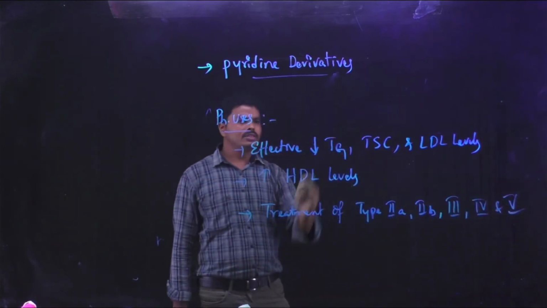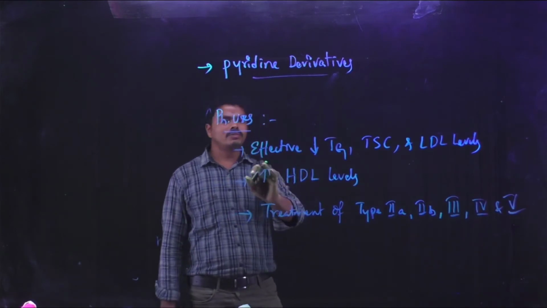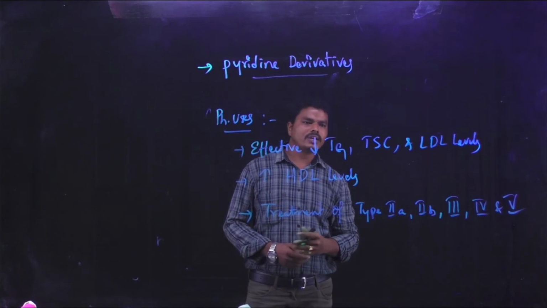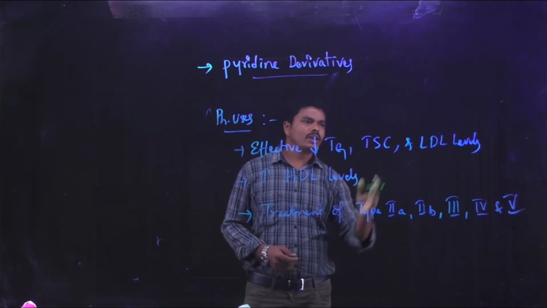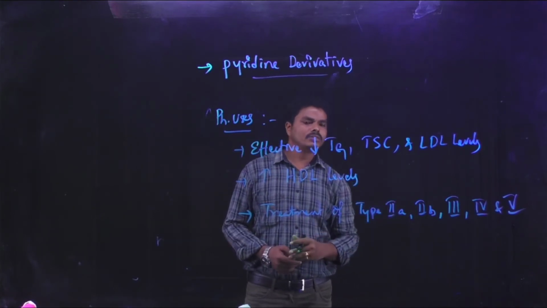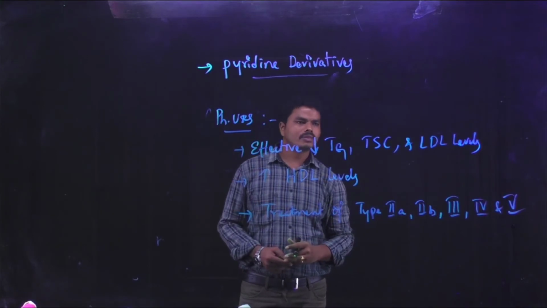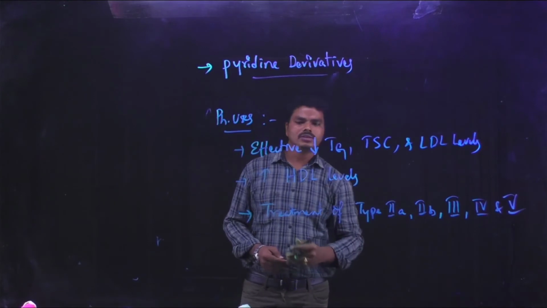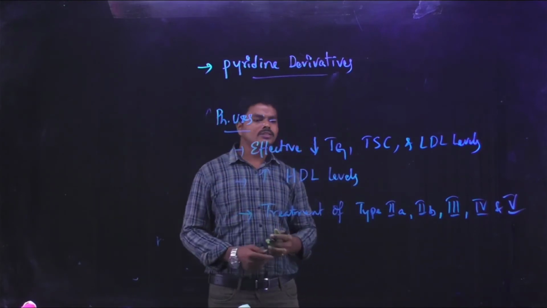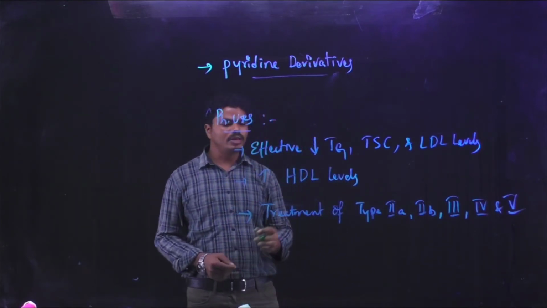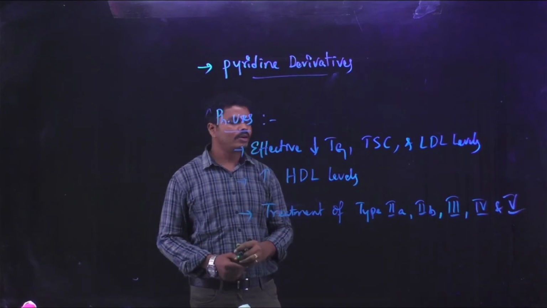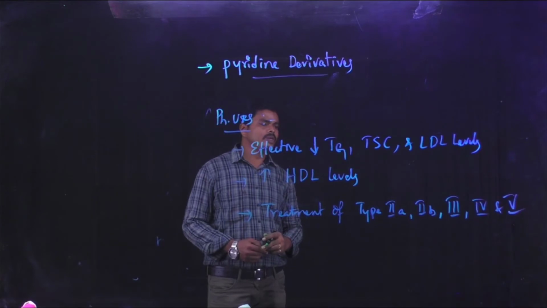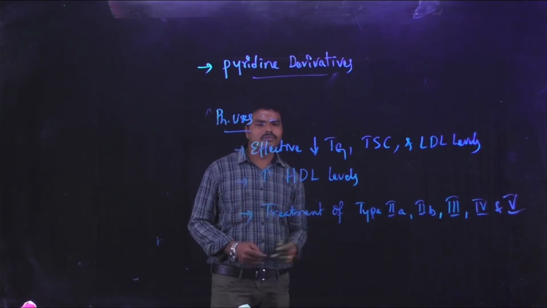So by actions like effectively reducing the triglycerides, total serum cholesterol and low density lipoproteins in the plasma, and increasing the high density lipoproteins in the plasma, they are effectively used in the treatment of different types of hyperlipidemias like type 2A, type 2B, type 3, type 4 and type 5.